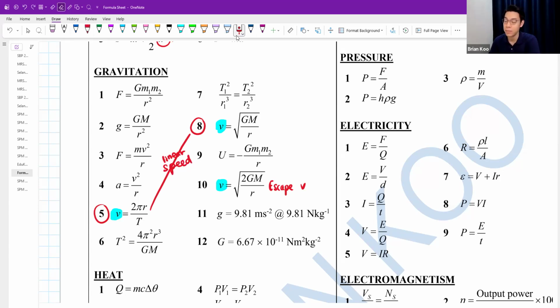Okay, if you want to find out how fast the satellite is moving when it's orbiting Earth, I use this formula or this formula. Usually we like number 8 more. Okay, number 8 is the more common one. But number 10, this one has the extra 2 in front, this one doesn't have the 2. I always tell my students, got the extra 2, the value is bigger. For you to escape, you need a bigger value. That's why I got a 2 there. Yeah. This one is the escape velocity.